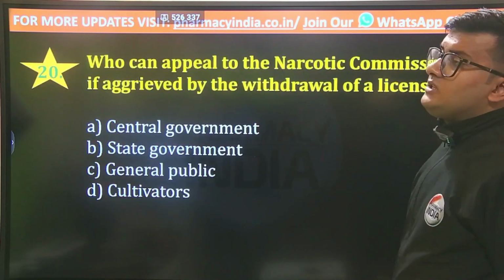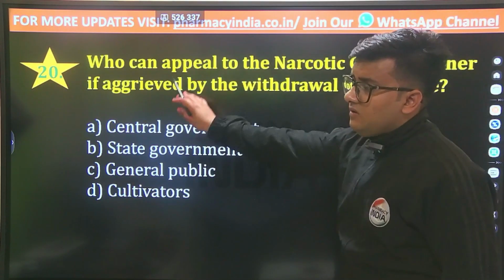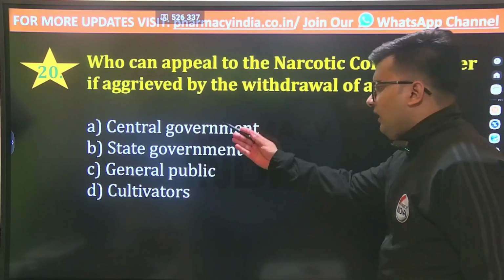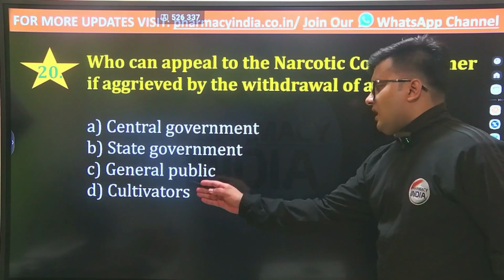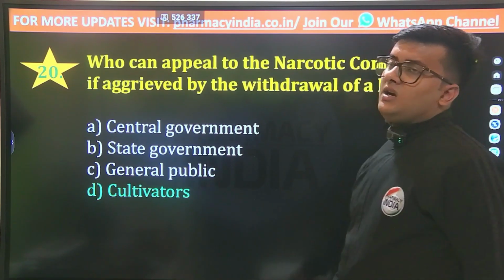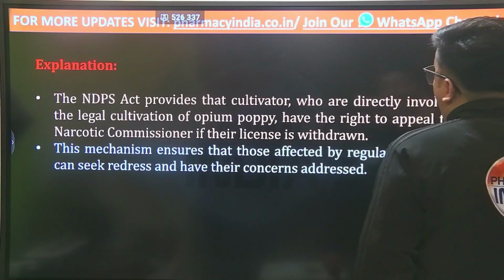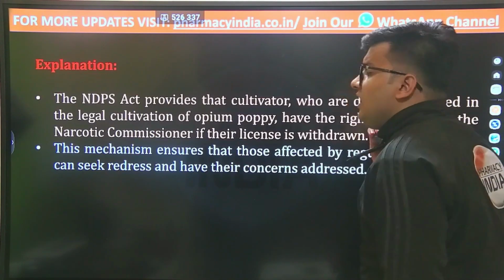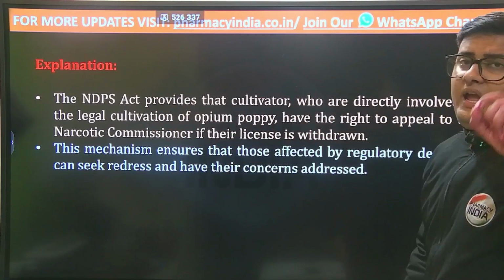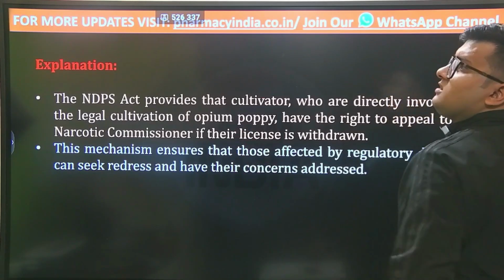The next question is, who can appeal to the narcotic commissioner if aggrieved by the withdrawal of a license? Central government, state government, general public, or the cultivators? And the correct answer is cultivators. The act provides that the cultivators, who are directly involved in the legal cultivation of opium poppy, have the right to appeal to the narcotic commissioner if their license is withdrawn.